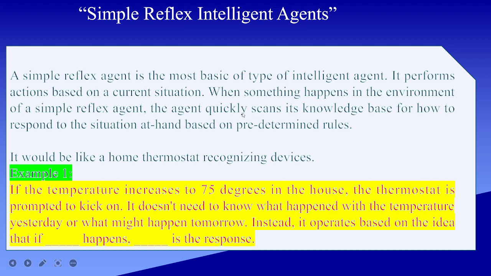Right? What could be an example for that? For example, there's one hot pot which is on the gas right now, and it is very hot. As soon as your hand touches the hot pot, you feel it is very hot, and then your hand takes immediate action. Maybe the hot pot would fall down, and you would pull back your hand.